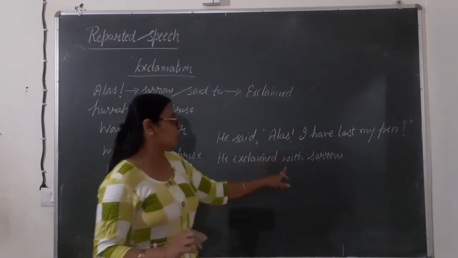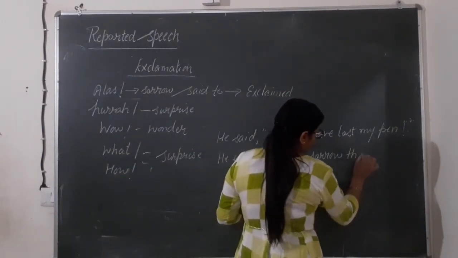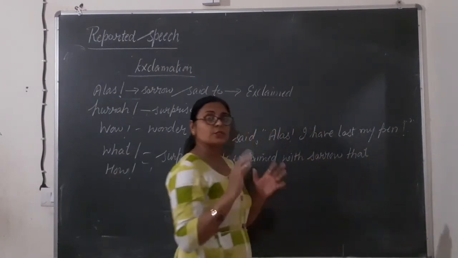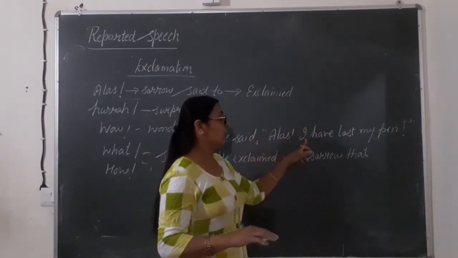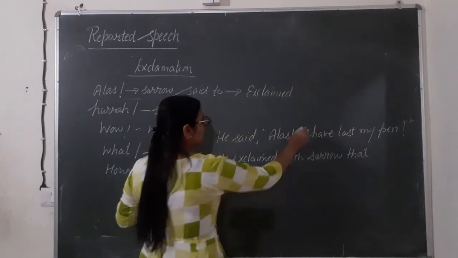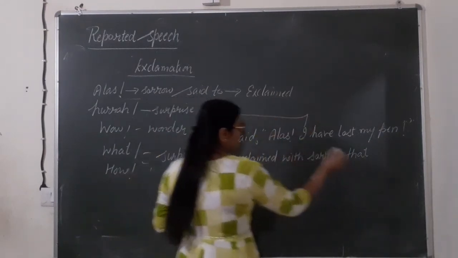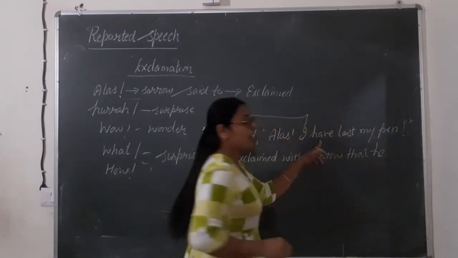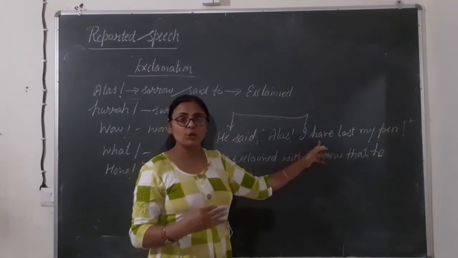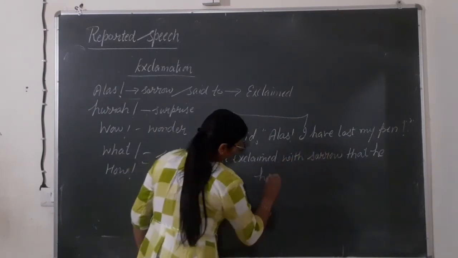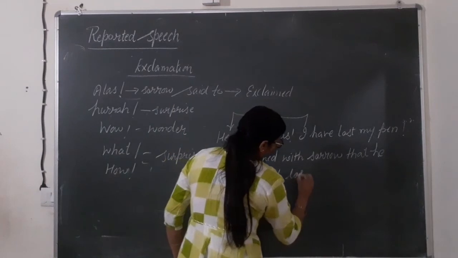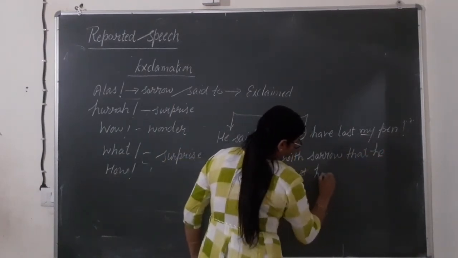He exclaimed with sorrow that. Now we will change this into assertive. He exclaimed. I has to be changed into your subject, which becomes he. Have lost: have will be changed into had. He had lost his pen.